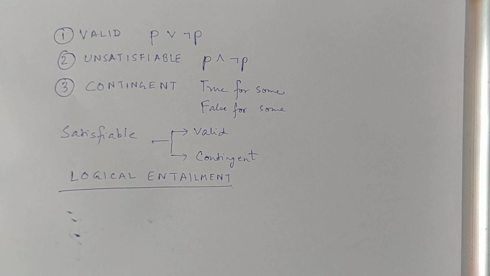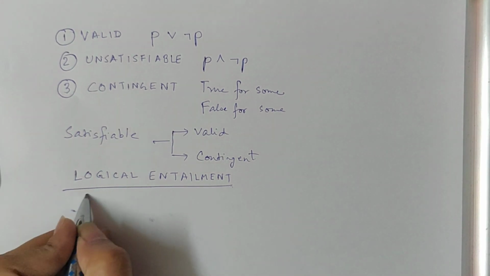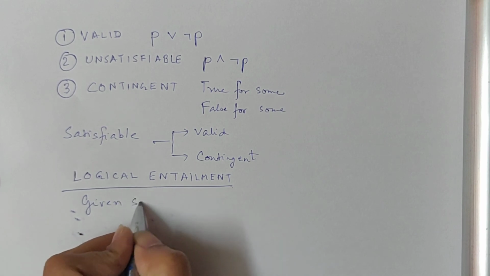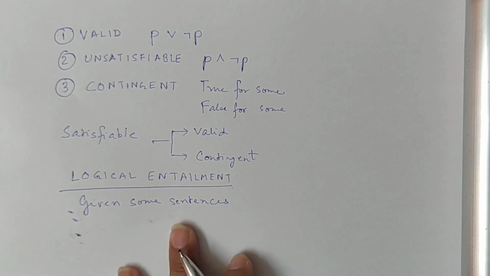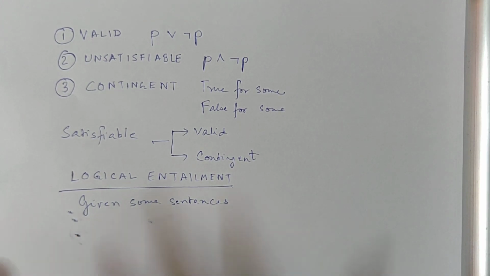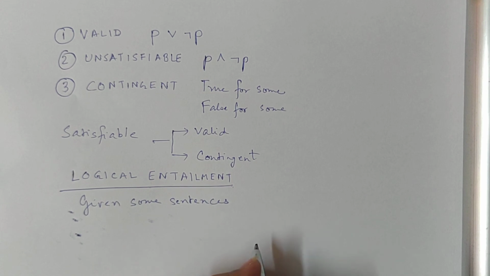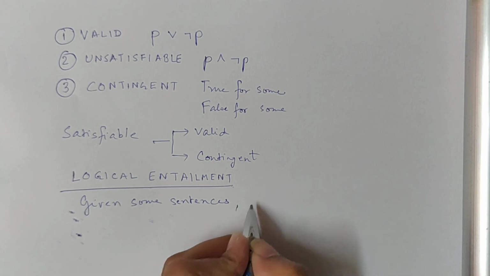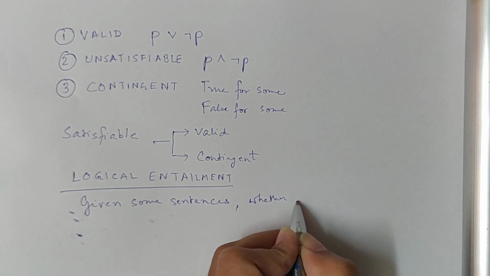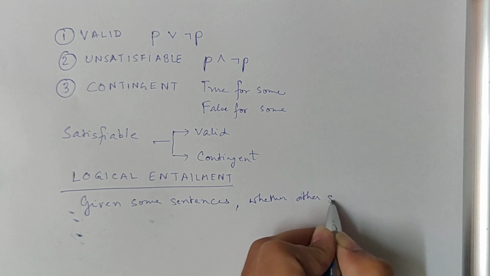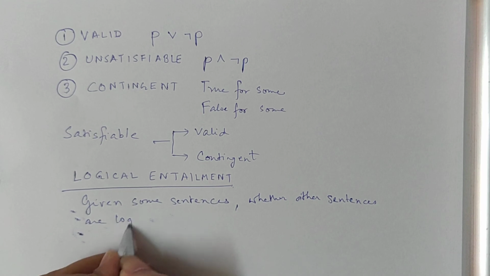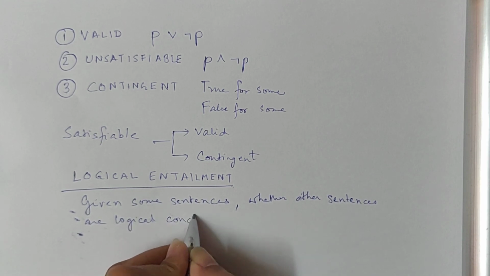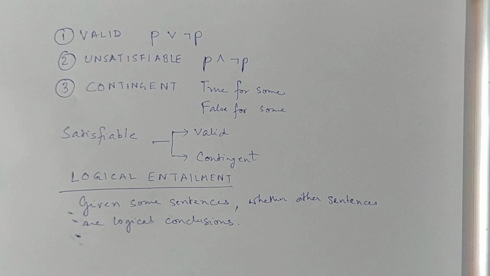So in particular, we would like to know that given some sentences, and these sentences will be coming from a combination of knowledge base and percept, whether other sentences are logical conclusions.